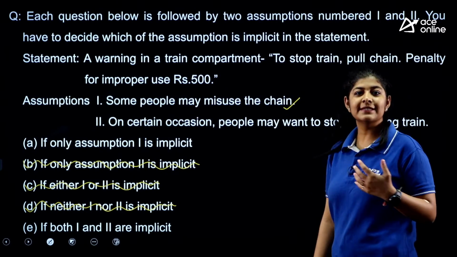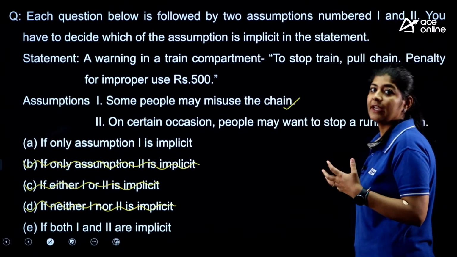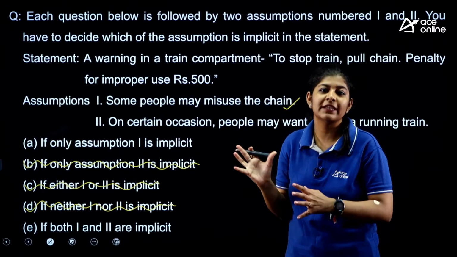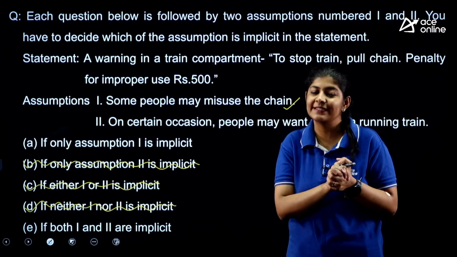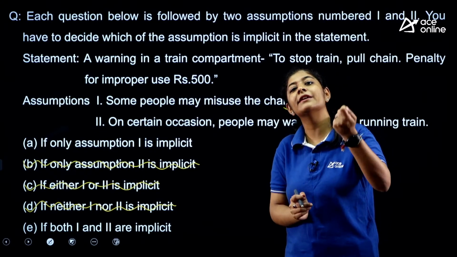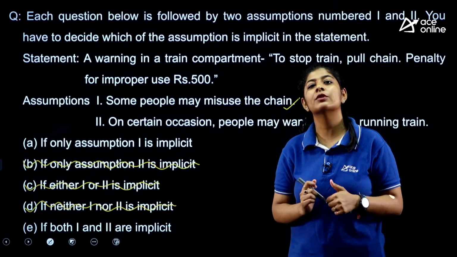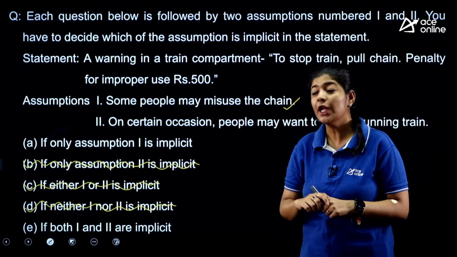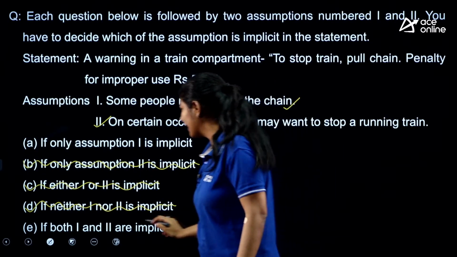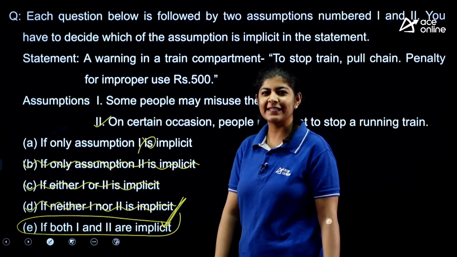Second one, on certain occasion people may want to stop a running train. Now certain occasion का मतलब ये नहीं है कि occasion सिर्फ खुशी वाले ही होते हैं, यहाँ पे हो सकता है किसी इंसिडेंट की भी बात कर रहे हों जहाँ पे हमें ट्रेन को रोकने की ज़रूरत हो, तो उस सिचुएशन में ट्रेन को रोकने के लिए हम सिंपली चेन पुल कर सकते हैं। तो this one is also true. If this one is also true, that means option number E is the correct one. Option number E is the correct one.